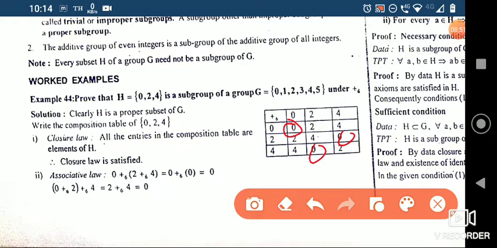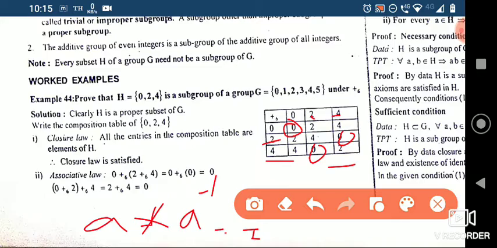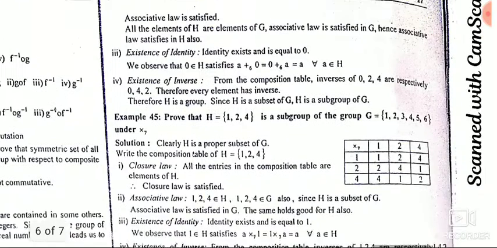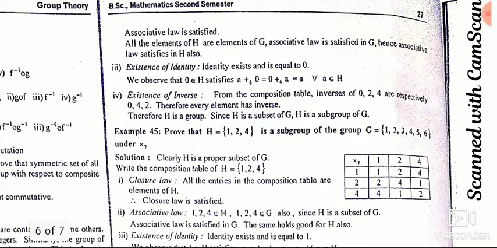So 0 is the inverse of 0, 2 is the inverse of 4, and 4 is the inverse of 2. Because we know that A star A inverse is equal to identity, that's what we used here. We took identity and checked what is the inverse of that element. So inverse exists here. Therefore every element has an inverse, therefore H is a group, since H is a subset of group G.